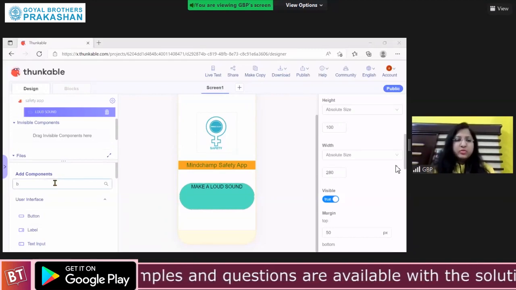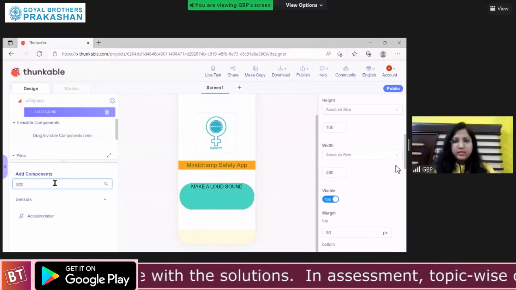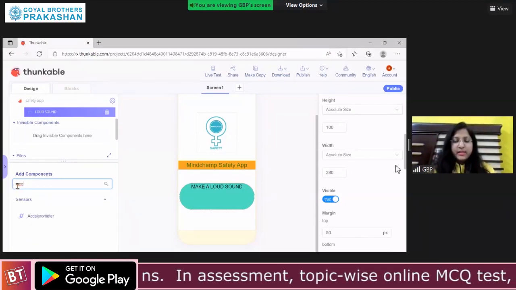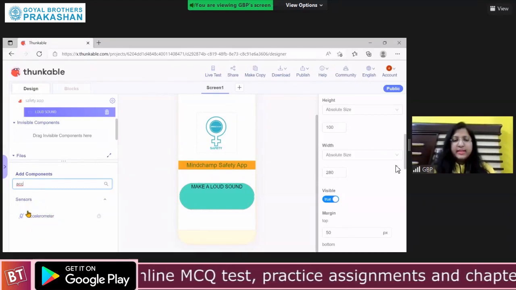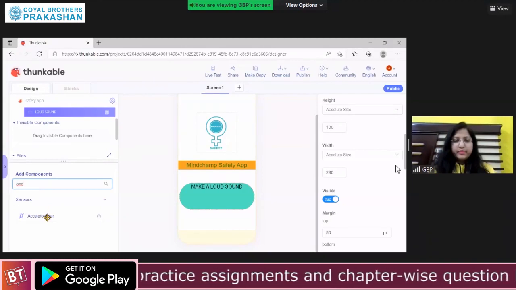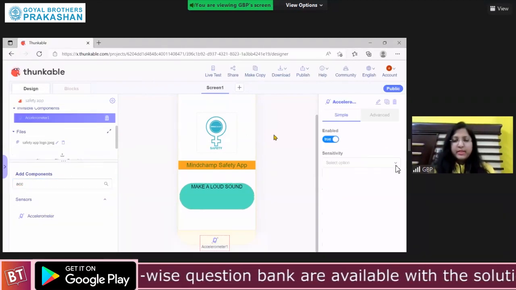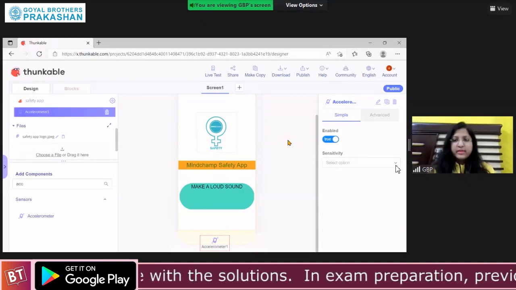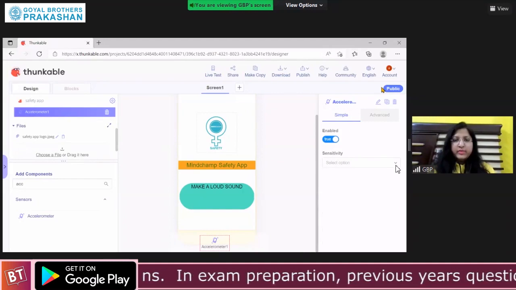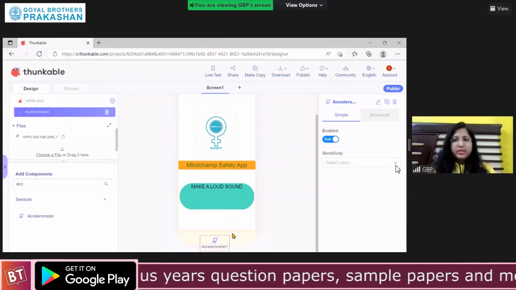Okay, so go to the component section, search for accelerometer. Just type ACC and you will get the component in sensors category. Drag the accelerometer and drop on the empty space on your screen. Accelerometer is an invisible component, so it will appear under your screen.